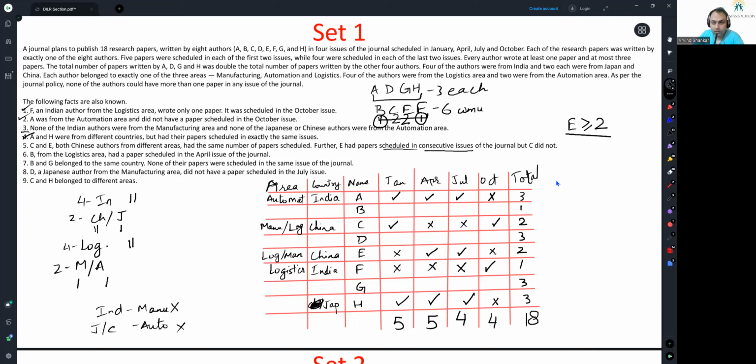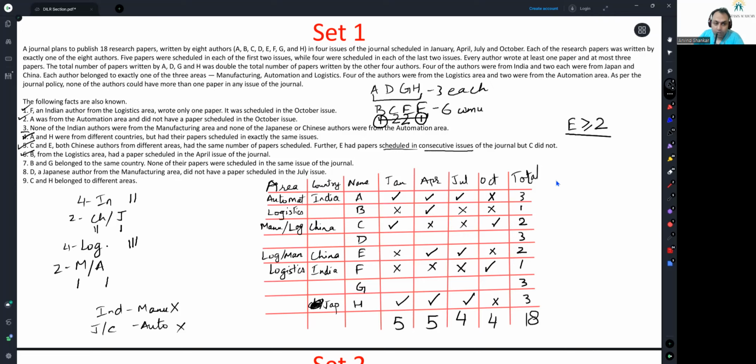Okay. Life is nice. B from logistics area. So I have one more person from logistics to take care of. One more logistics person is identified. Had a paper scheduled in the April issue of the journal. In the April issue of the journal, we have this. He had only one paper, so it is gone entirely.